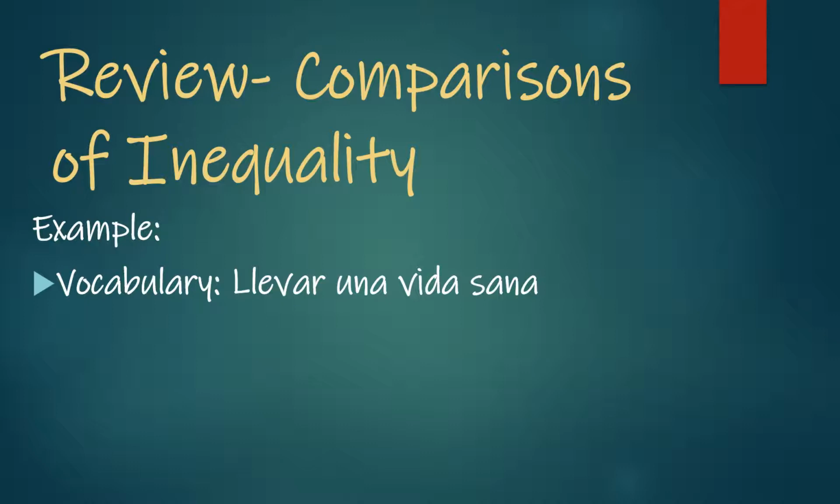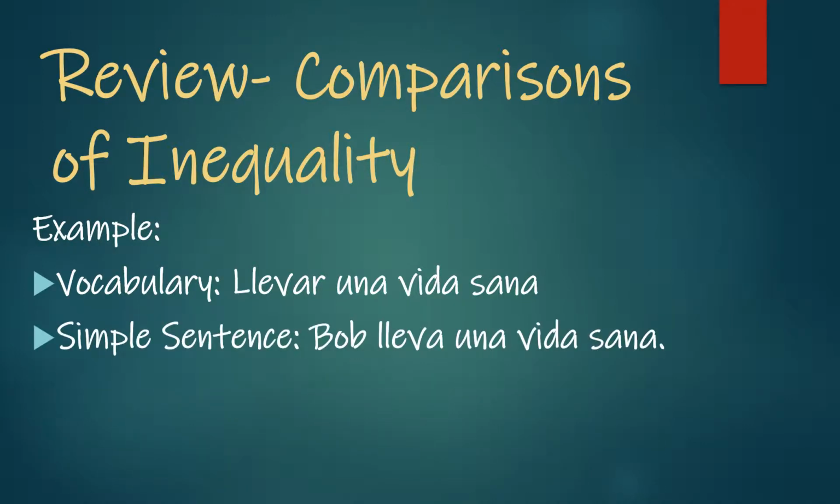If we were going to make this into a simple sentence, we need to convert llevar based on who we're talking about. Llevar is the verb that needs to be changed. For a simple sentence, we would say Bob lleva una vida sana, because in this case we're talking about Bob, or él. So we convert it to lleva. Bob lleva una vida sana. We're saying he lives a healthy life.